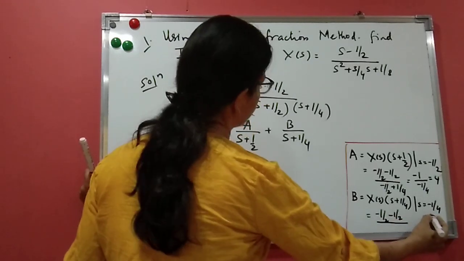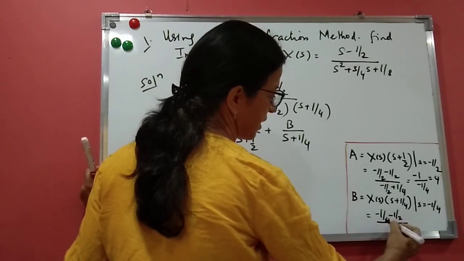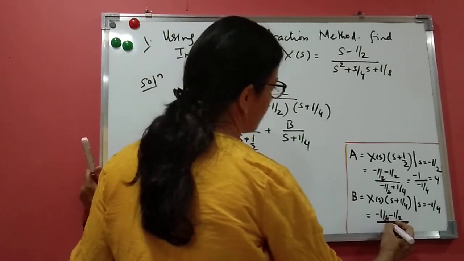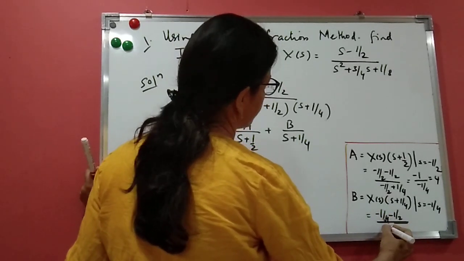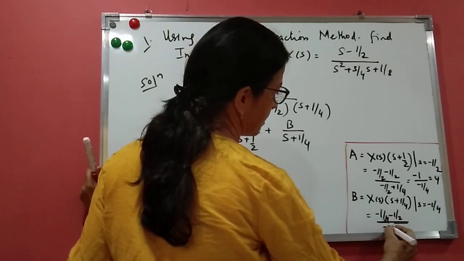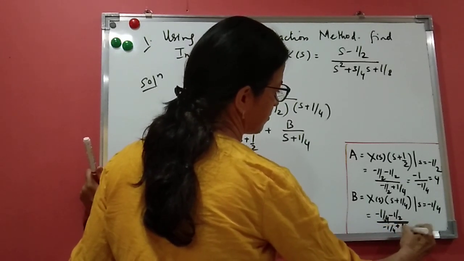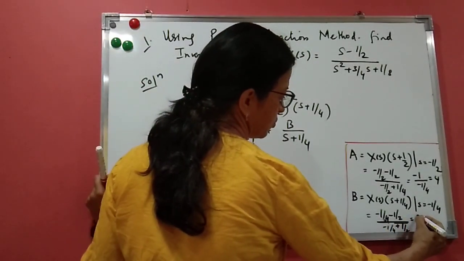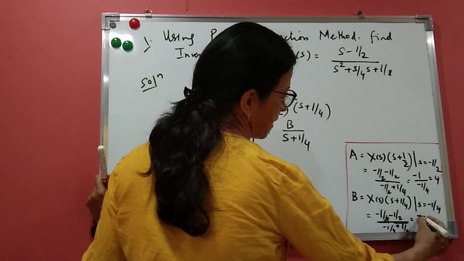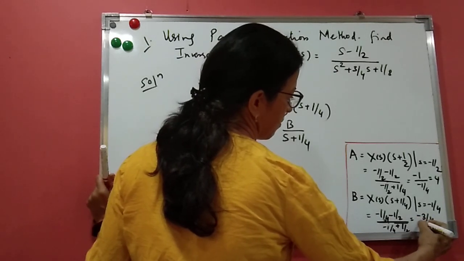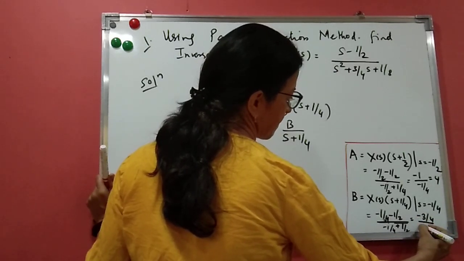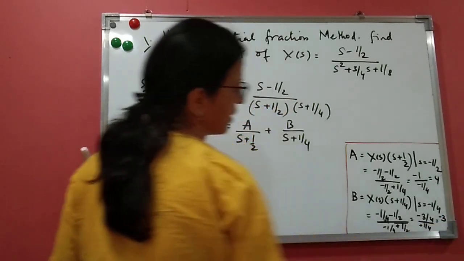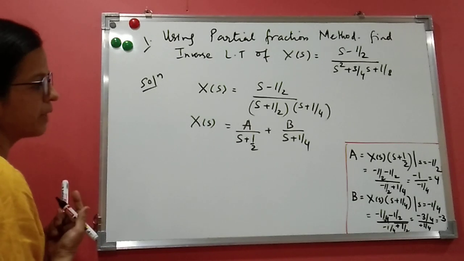Now put s = −1/4: the numerator is −1/4 − 1/2, which is −3/4, upon −1/4 + 1/2, which is 1/4. So it is −3. So A is 4 and B is −3.